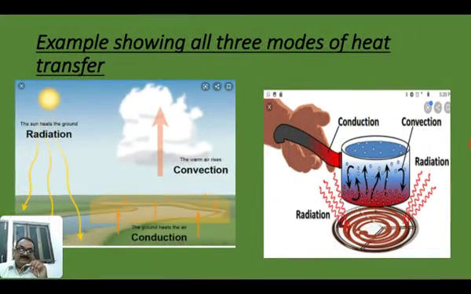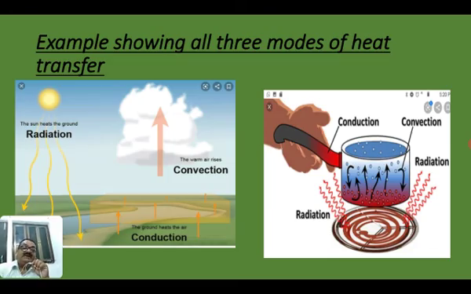Now here in this figure you can see all modes of transfer of heat: radiation, conduction and convection. Radiation: there is the sun, and through the sun the heat comes to the ground, that is called radiation. Conduction: the ground becomes hot. And convection: when the ground receives the heat, it releases the heat into the sky. In this way all the air becomes hot.